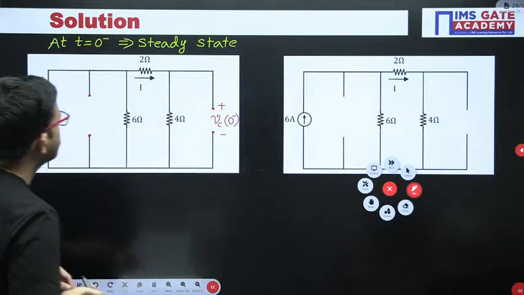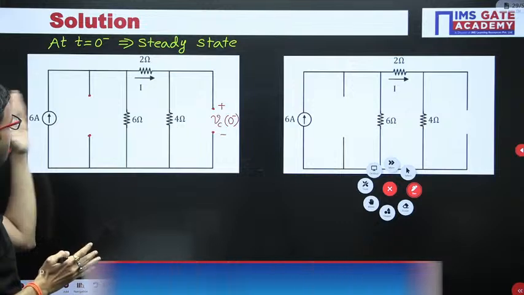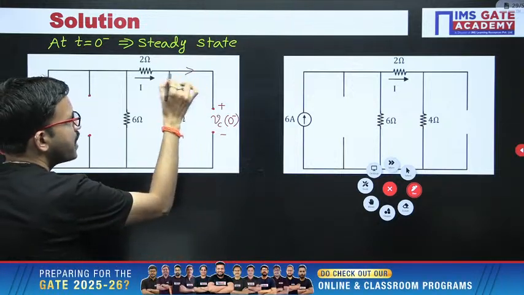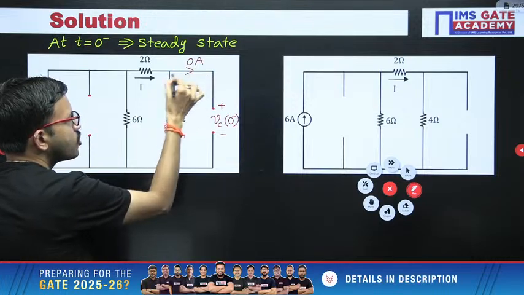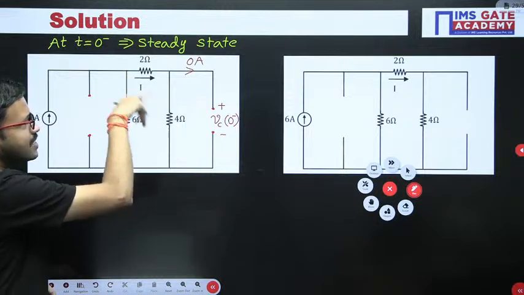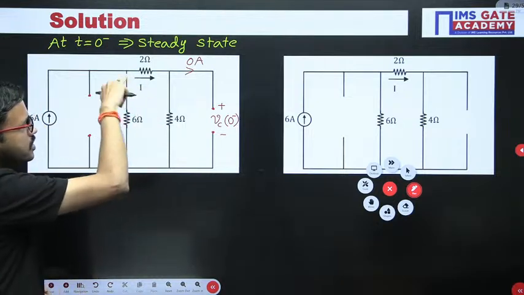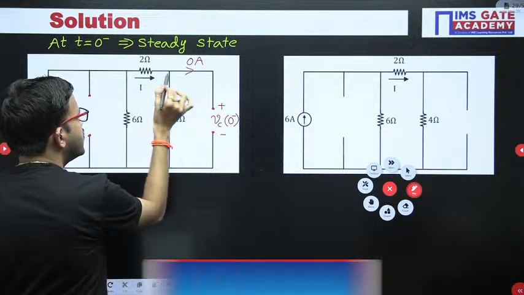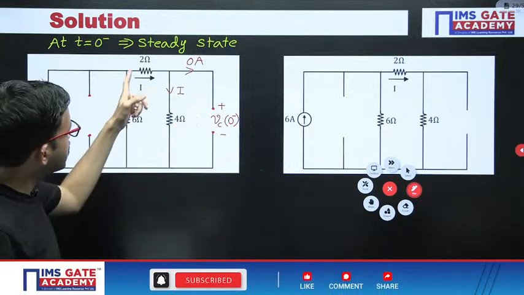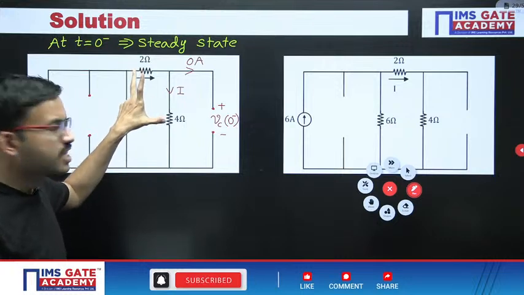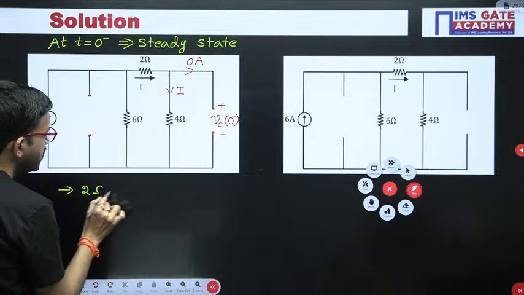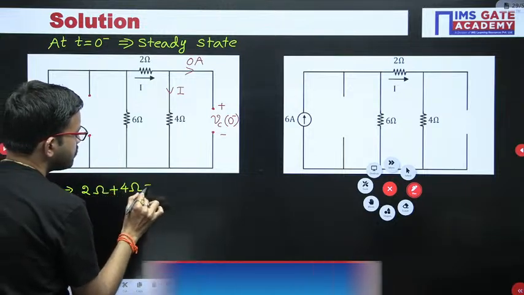Now, if you carefully observe, you are having a 6 ampere current source and a 6 ohm resistor, and in this branch, current is not flowing because the terminals are open, right? Now these two elements are connected in series. Whatever current I is flowing, the same current will flow here. Yes or no? That means these two are connected in series. 2 plus 4 is nothing but 6. Just for reference, I am mentioning 2 ohm plus 4 ohm, that is nothing but 6 ohm.